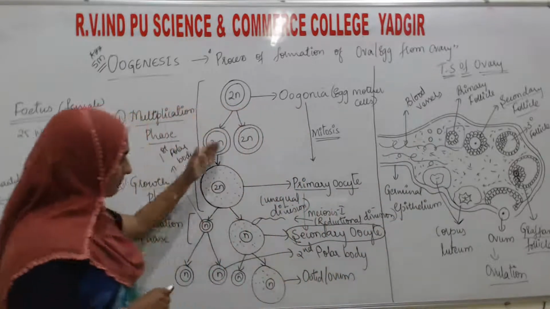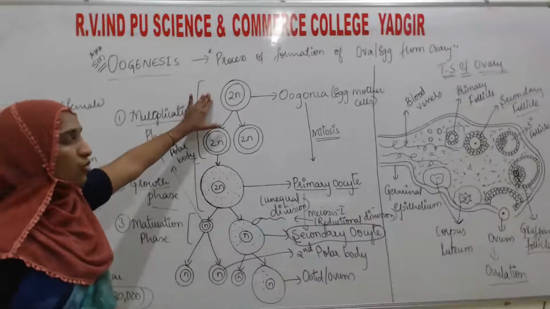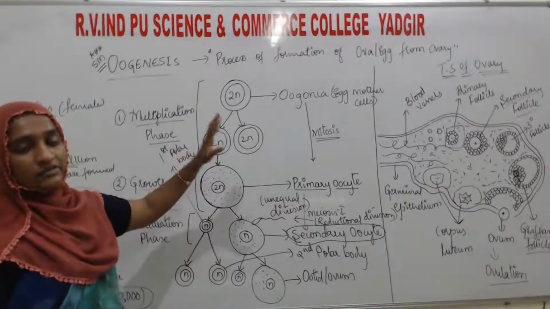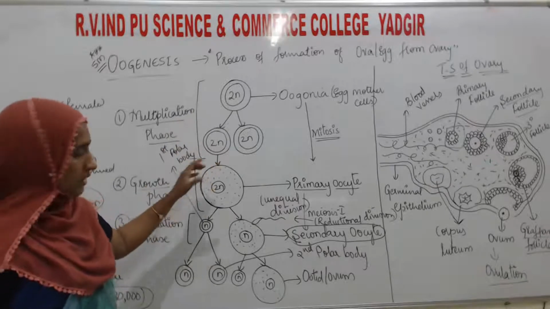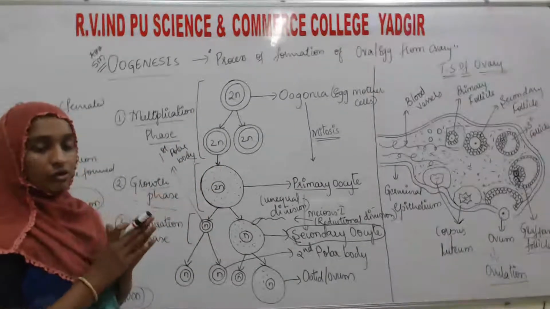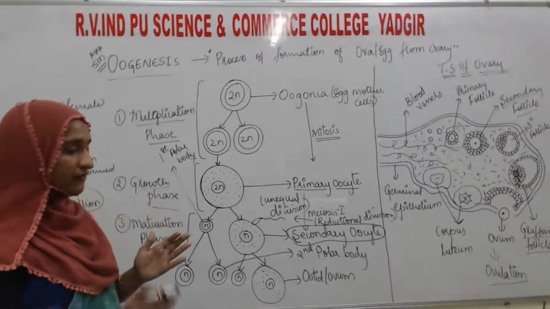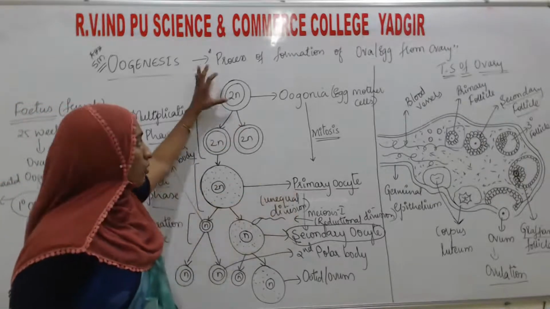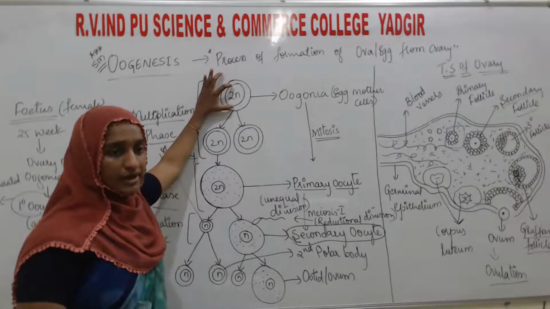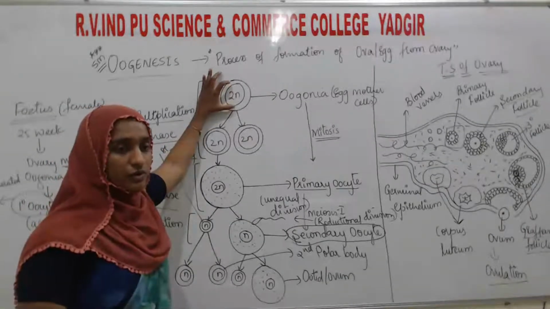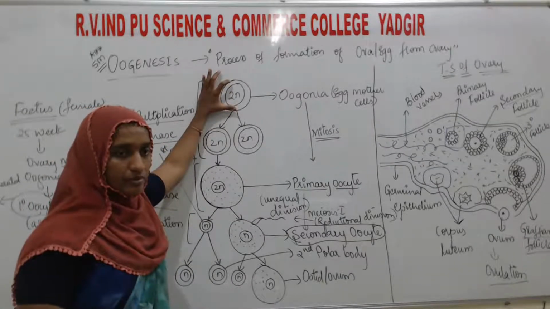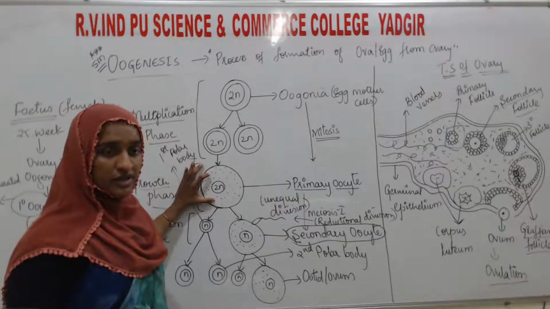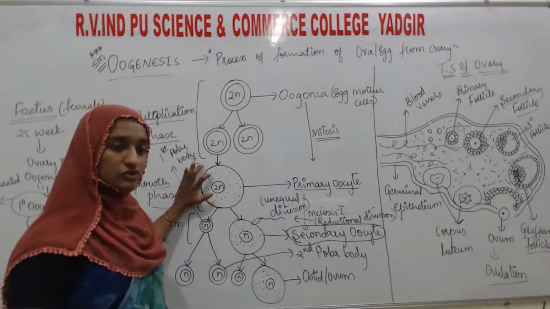So once again, I will repeat here. First, oogonia will undergo mitosis division. Here, it is going to stop at prophase 1, which increases the growth of the cell, and this cell we can call the primary oocyte. And oogonia will always be diploid, meaning 2 sets of chromosomes will be there. It will multiply and give rise to the primary oocyte, and that primary oocyte will also be